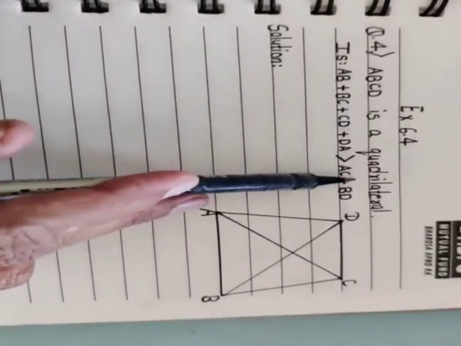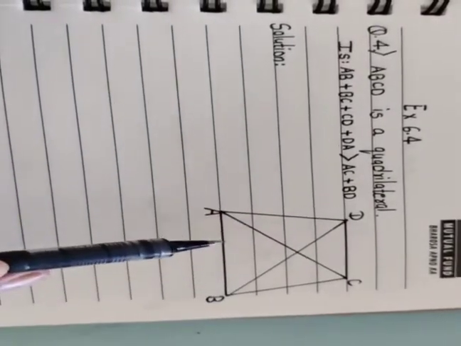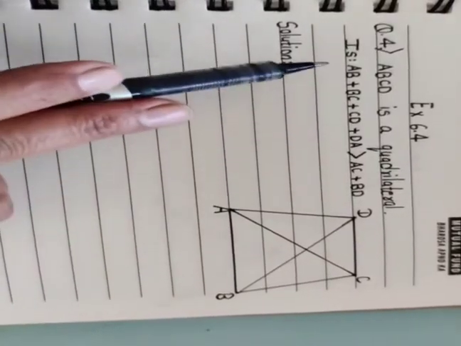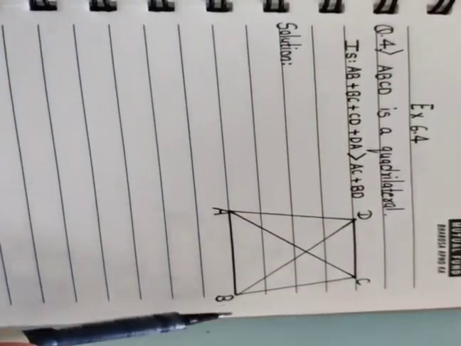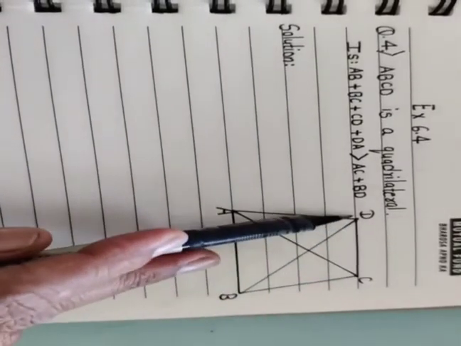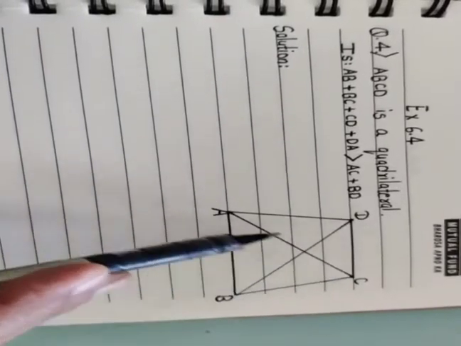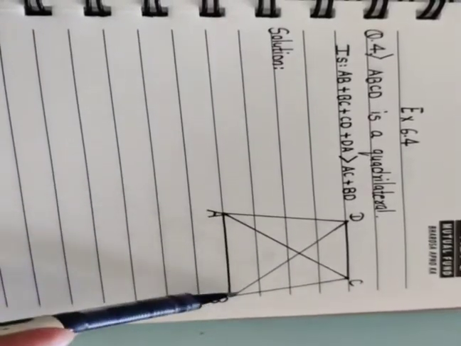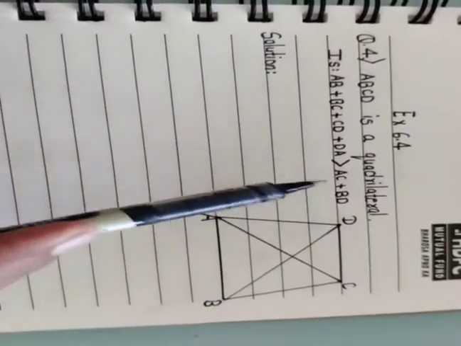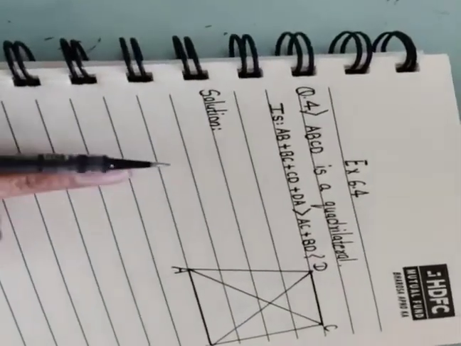ABCD is a quadrilateral. This kind of quadrilateral is there for you in the textbook, where we have to prove this statement: whether it is possible that AB plus BC plus CD plus DA is greater than the diagonal AC plus the diagonal BD. We have to prove this. Okay, so let us start with the solution.